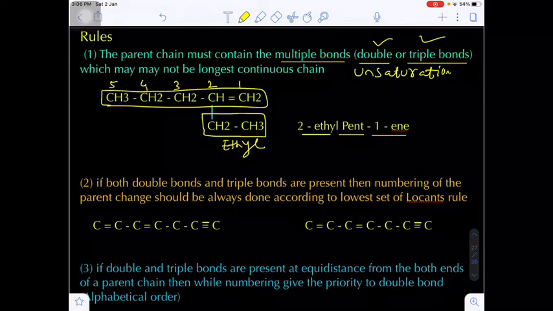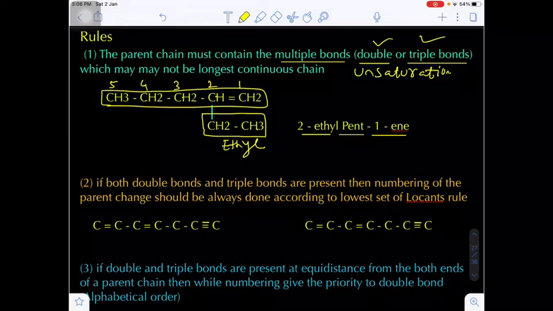Here we are not considering the long chain. Remember, here we are not considering the long chain, because in the long chain, that means the 6 carbons, 1, 2, 3, 4, 5, 6 carbons long chain, we are not considering the longest chain, because in the longest chain the double bond is not included here.